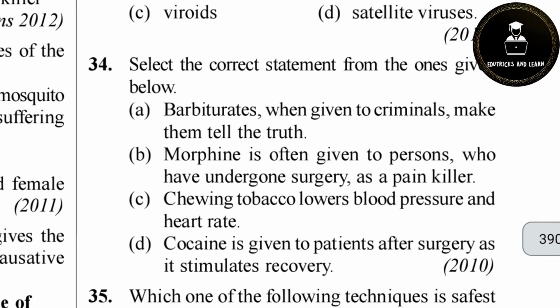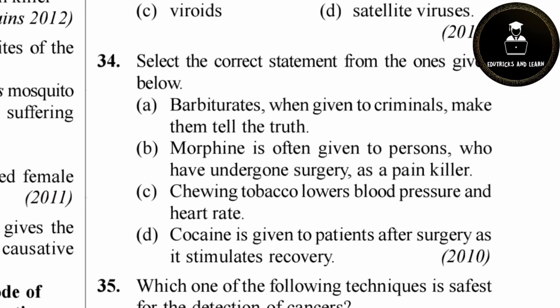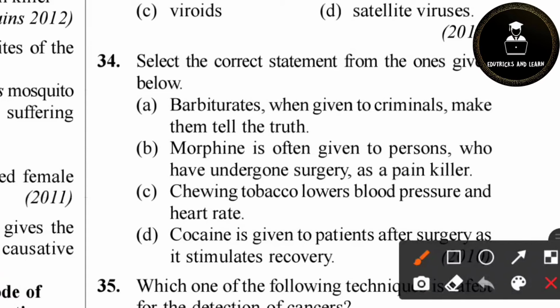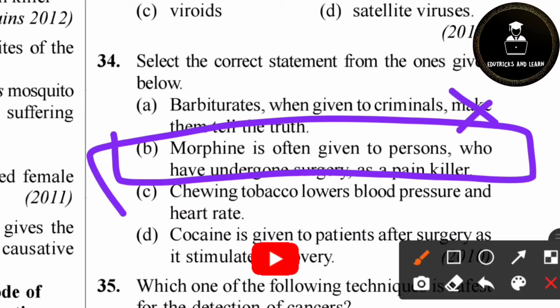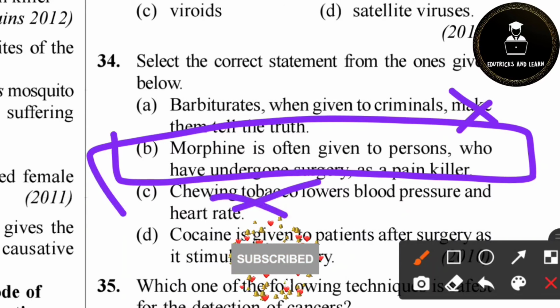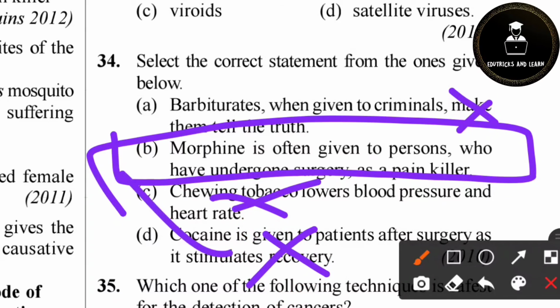Then 34. Select the correct statement from the ones given below. Barbiturates, when given to criminals, make them tell the truth. No, it is wrong. Morphine is often given to persons who have undergone surgery as a painkiller. Maybe it is correct. It is correct. Chewing tobacco lowers blood pressure and heart rate. It is wrong. Cocaine is given to the patient after surgery to stimulate recovery. No. So option B is the correct answer.